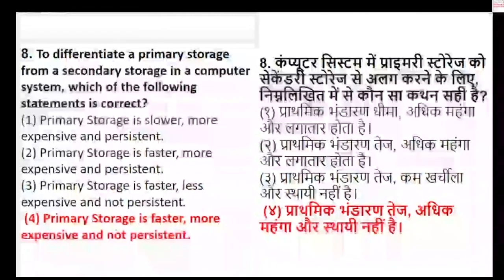So basically, in order to differentiate the primary storage from a secondary storage, primary storage is the one which is faster, more expensive and more persistent. So something which is faster, more expensive and more persistent is called what? It is basically to differentiate primary storage from secondary storage. So let's see, hardly anyone has the right answer. No one has come up with the right answer.